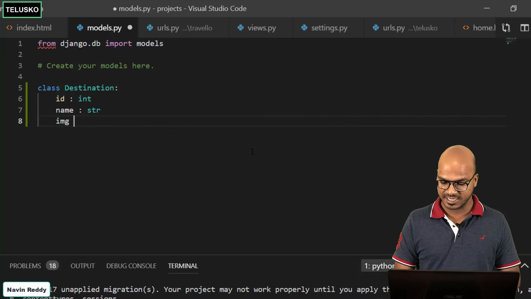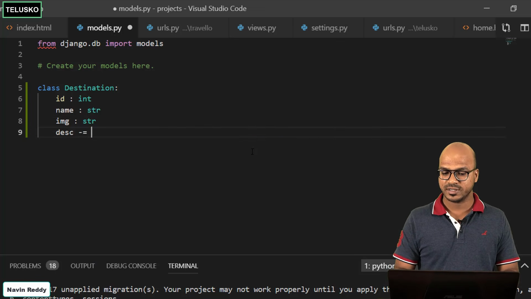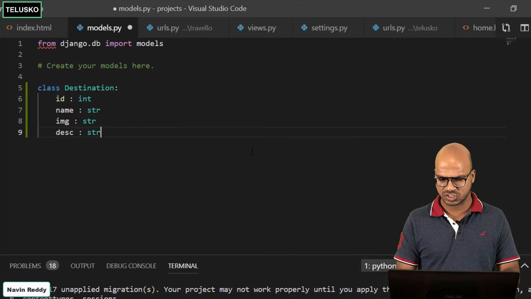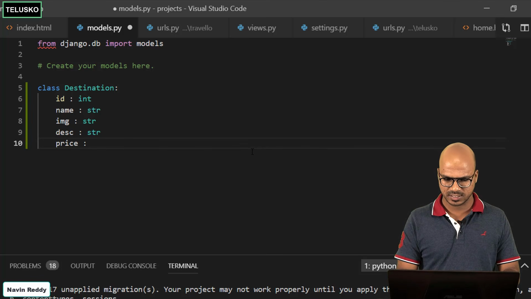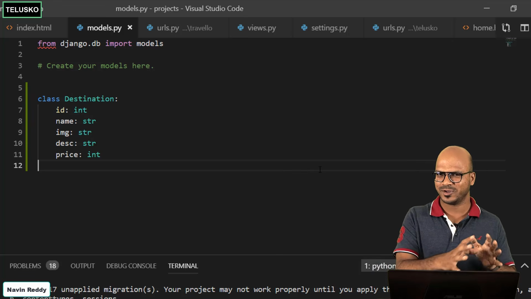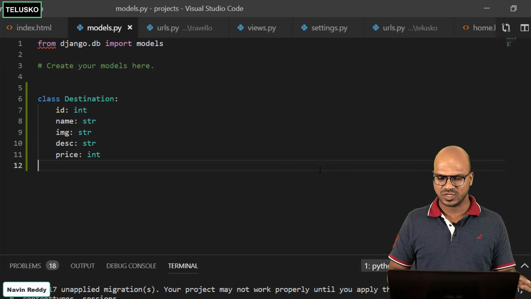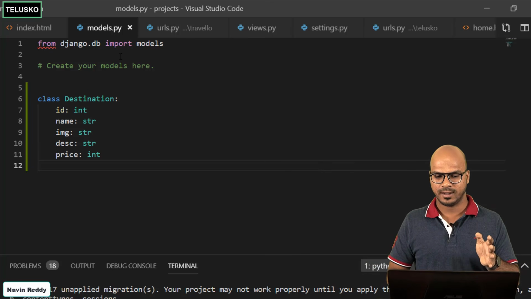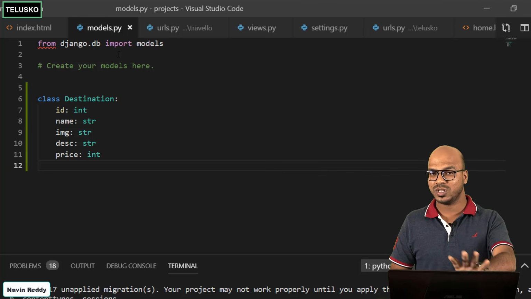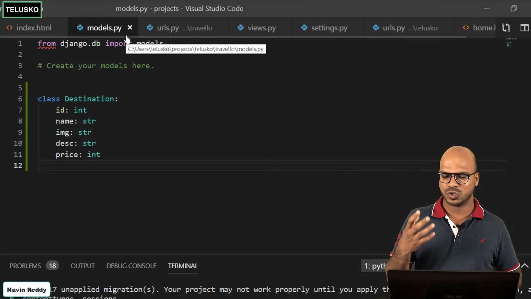We can also have image, because image is there. So image will be str. Then we also need description, so we'll say description is str. And then we need one more thing, which is price, right? We'll say price is, let's stick to int. We can also have it as float, but if you look at the prices now, they're all int. So let's stick to int. So we got Destination, with 5 fields there. But how will you create the object? As of now, this is only a simple model. It's a class which holds 5 variables.